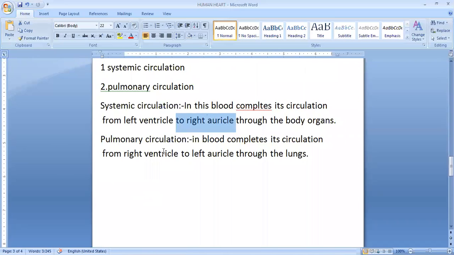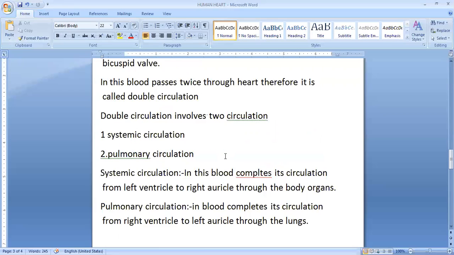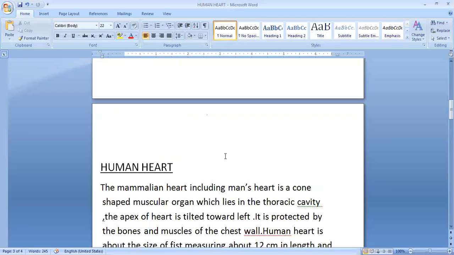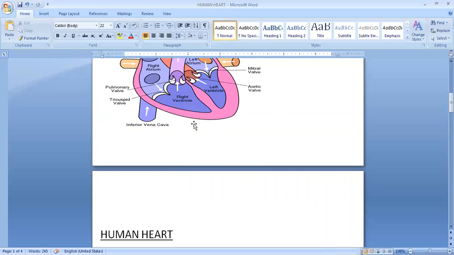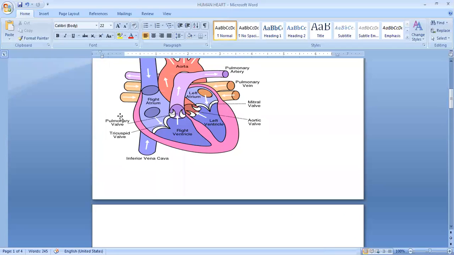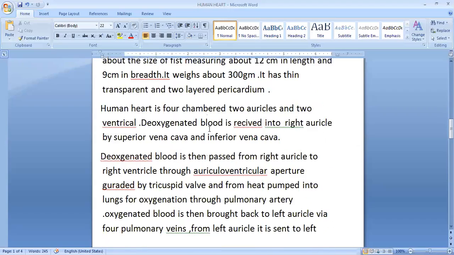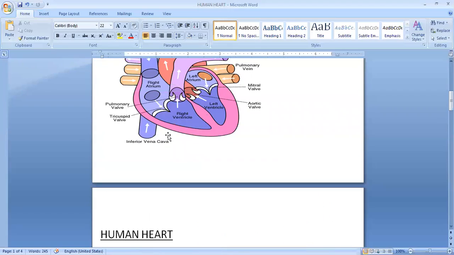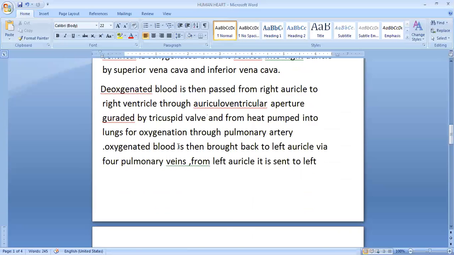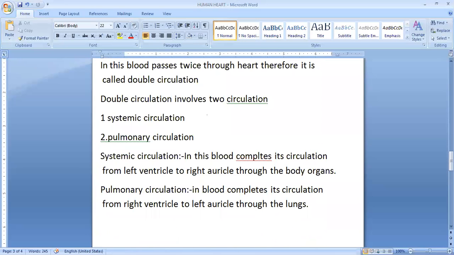Whereas pulmonary circulation is when blood completes its circulation from the right ventricle towards the left auricle through the lungs. When blood moves from the right ventricle, it goes towards the lungs to get oxygenated, and from the lungs it moves towards the left atrium and then to the left ventricle. This movement from the right ventricle to the lungs and then to the left auricle is called pulmonary circulation.